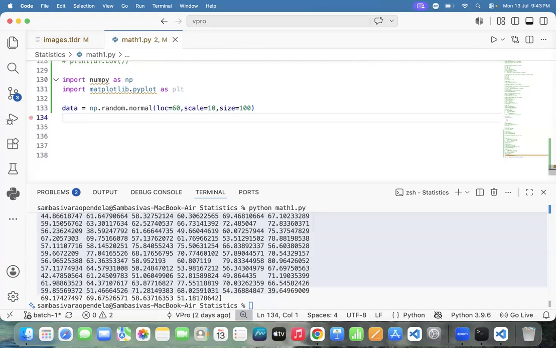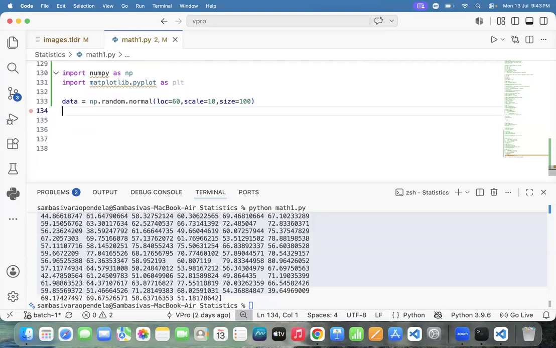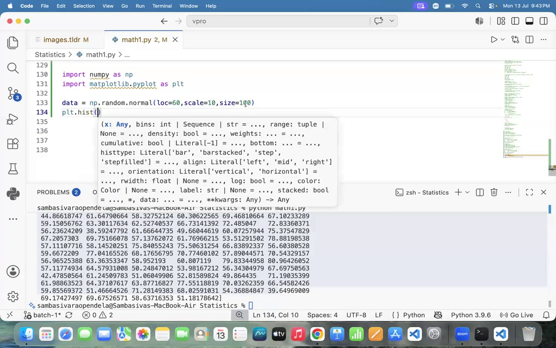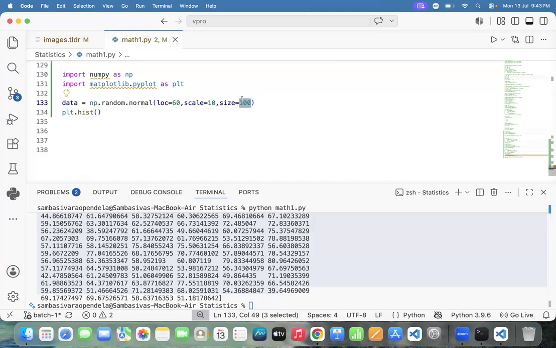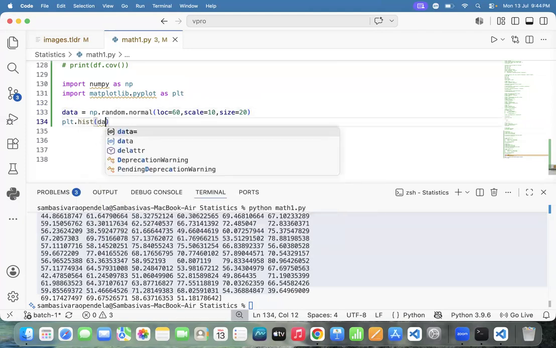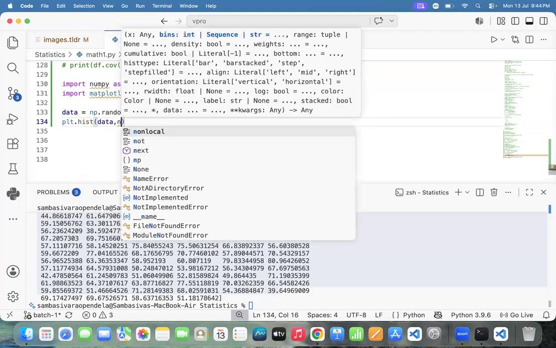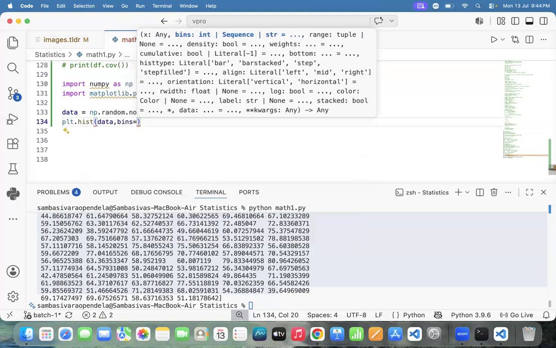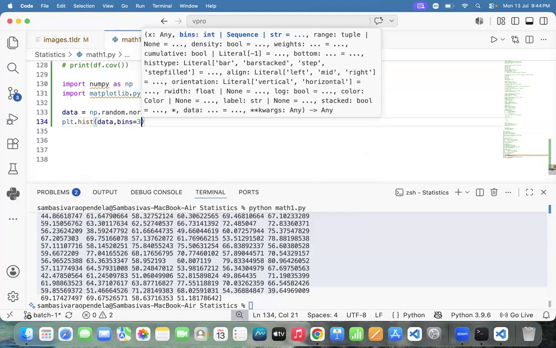And do you know the histogram plotter? Does anyone remember the histogram plotter? Yes, sir. How to draw the histogram plotter? plt.hist. Then x-axis, make it just 20 numbers for our easiness. Then go to the histogram, and we need to pass the data. And number of bins equal to... can I form just 3 bins? 3 or 4 we need to place it.